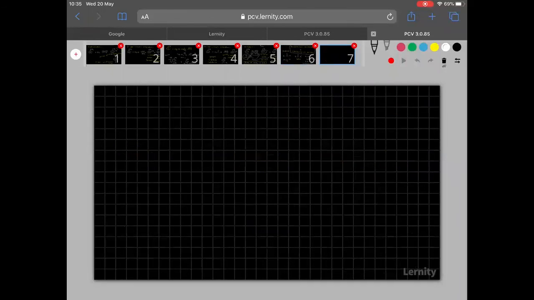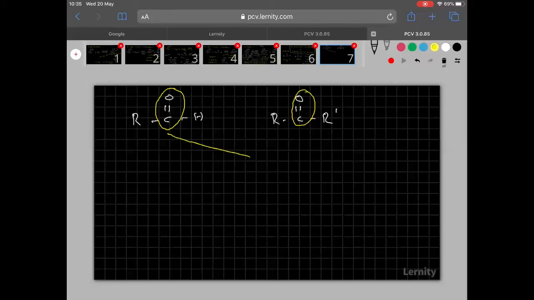One more important thing I want to discuss here. This is the aldehyde, R, C double bonded O, H, and this is the ketone, R, C double bonded O, R dash. In both the cases, the C double bonded O group is common. That C double bonded O group is called the carbonyl group.